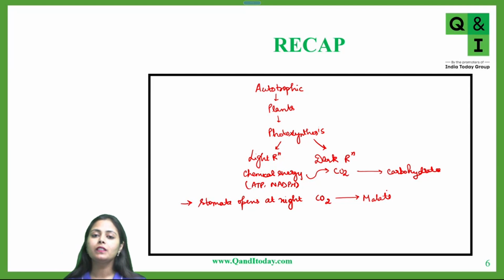Now this malate is used the next day. The sun rises again and the light reactions go on. Then again this malate would be converted into CO2. CO2 would be released from malate and again this CO2 will be fixed into carbohydrates. So this was all about yesterday's class which we had discussed.